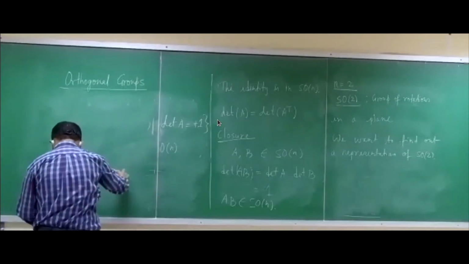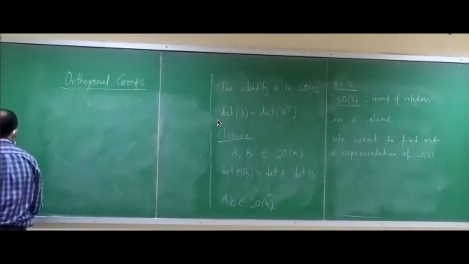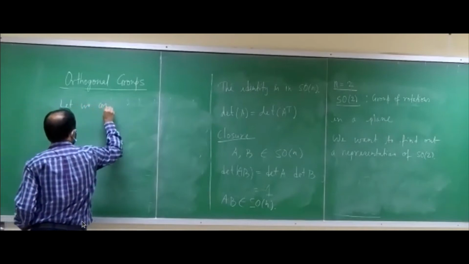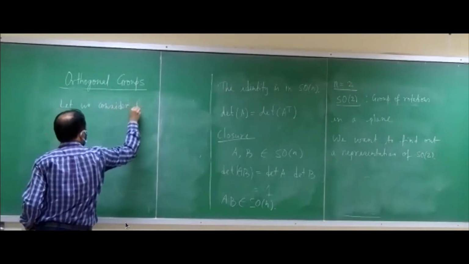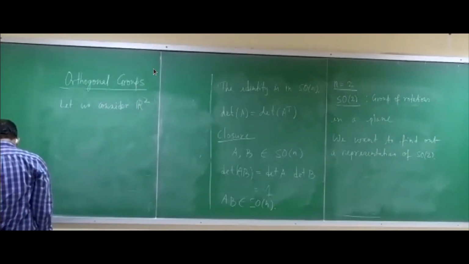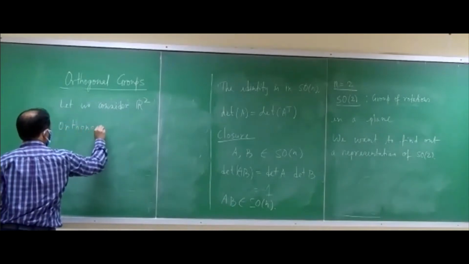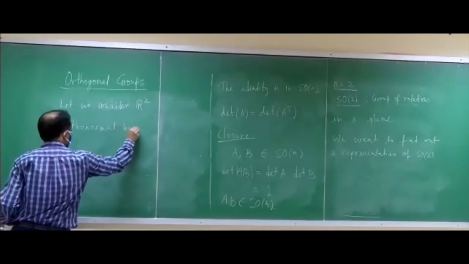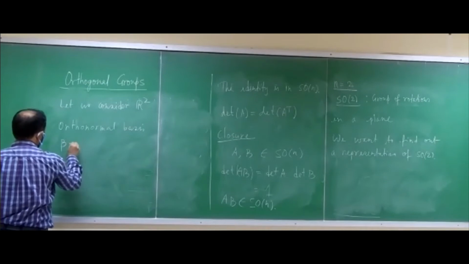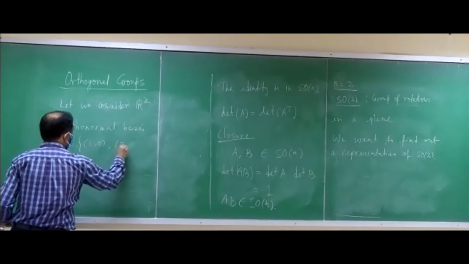Let us just consider R2, and let us consider an orthonormal basis in R2. I write it as (1, 0), the usual basis vectors, and (0, 1).